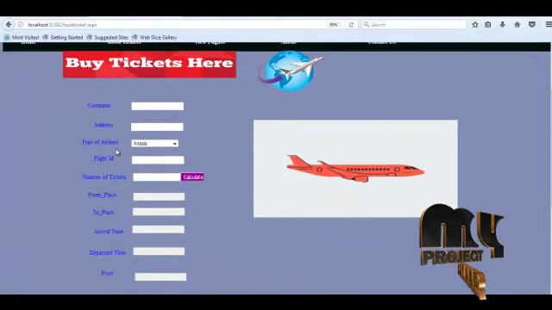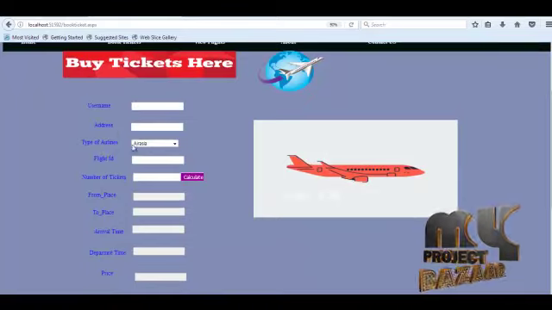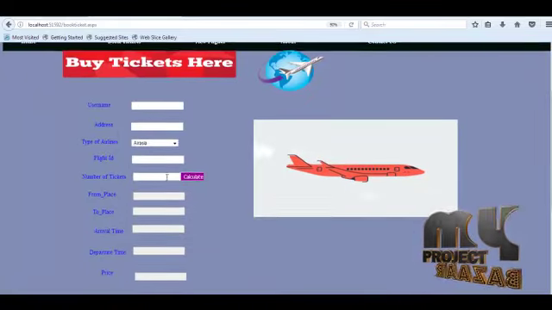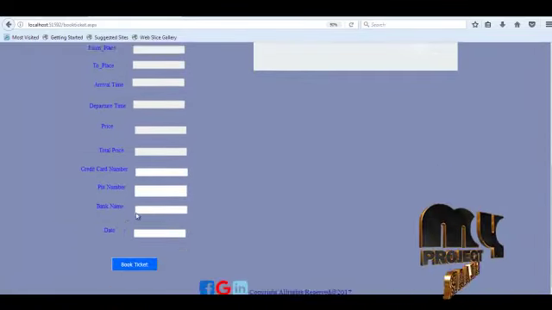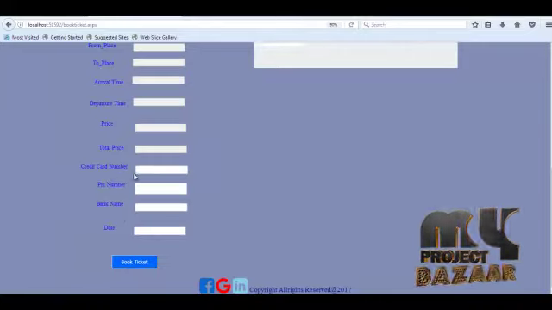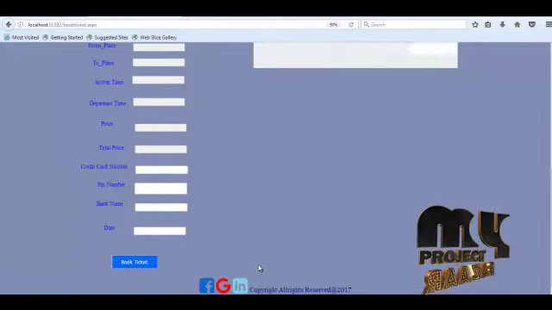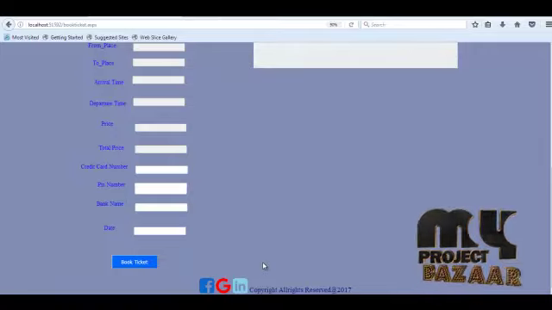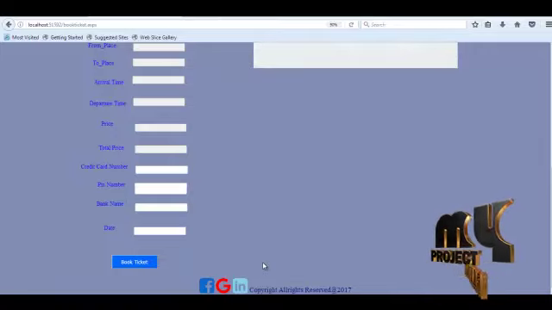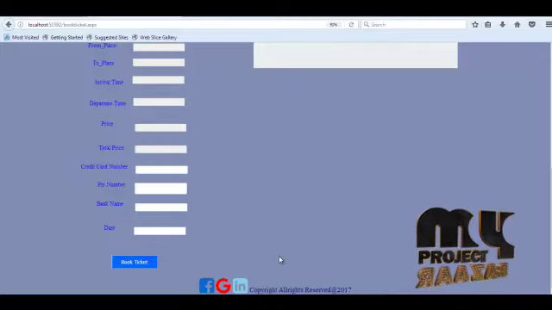Here the user puts username, address, airlines type, flight ID, number of tickets, to place and from place, and here the credit card number, pin number and bank name. Finally click book ticket, and a thank you for ticket booking message will be shown.